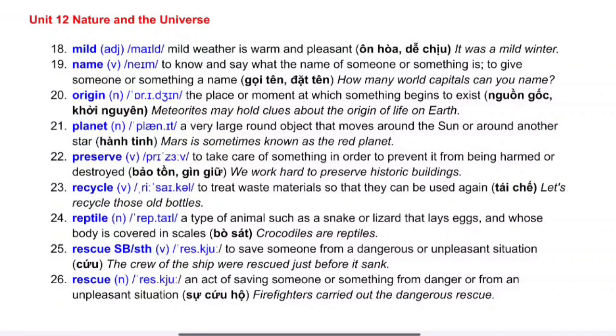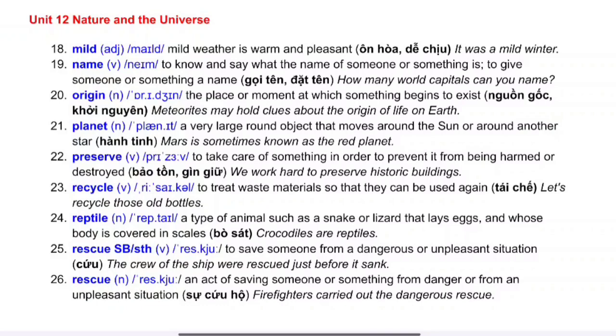Destination B1, Unit 12, Part 2. Number 18, mild. Adjective. Mild weather is warm and pleasant. Example, it was a mild winter.